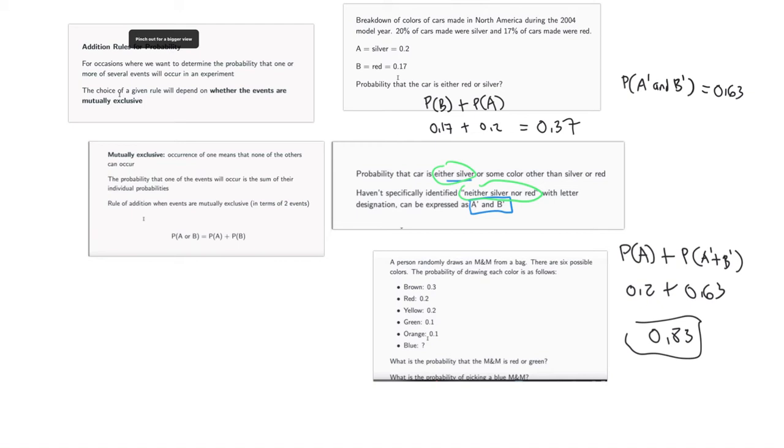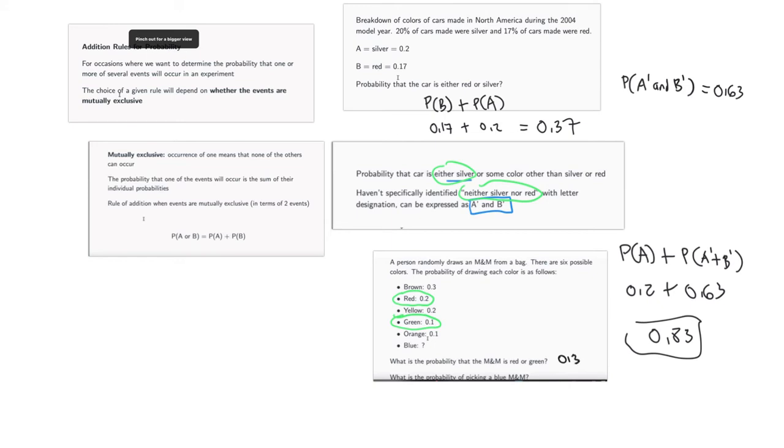Looking at this one, a person randomly draws an M&M from a bag. There are 6 possible colors. The probability of drawing each color is as follows. Brown is 0.3, red, and so on. What is the probability that the M&M is red or green? I think my student who's watching this understands that's just a matter of adding this one plus this one.